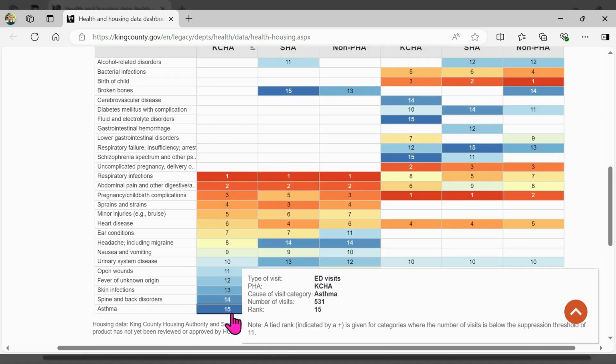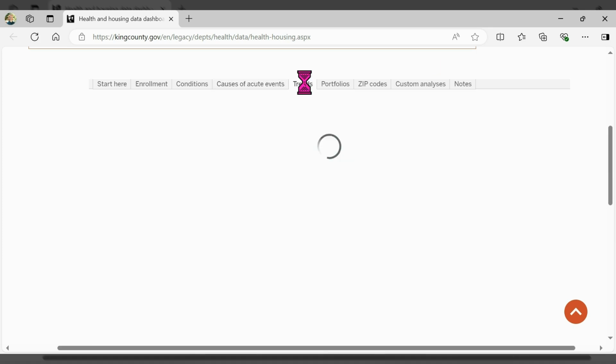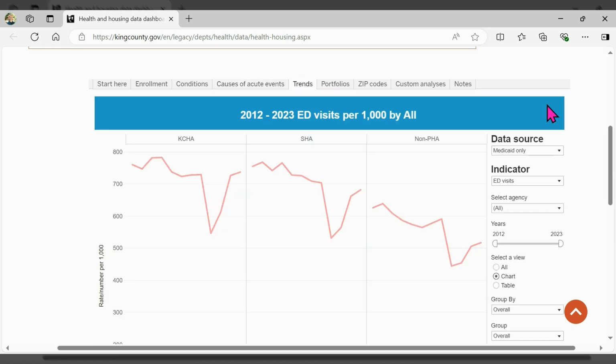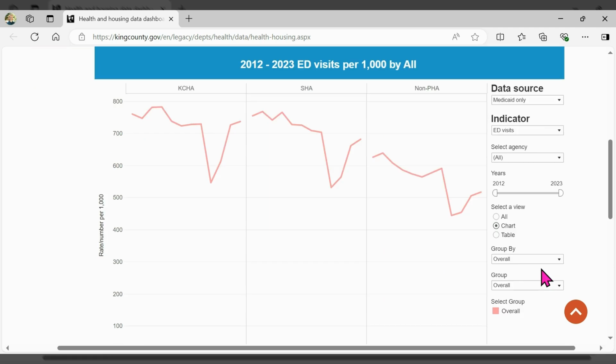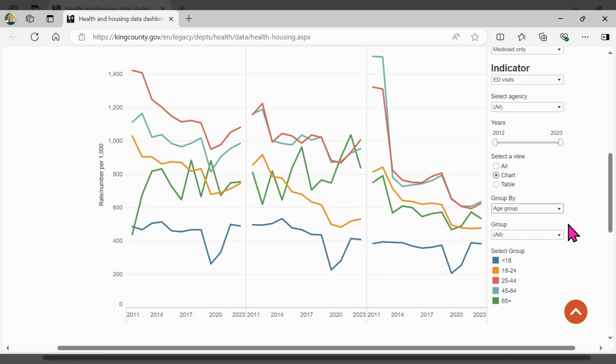The Trends tab shows how emergency visits, hospitalizations, and injuries change over time for different demographic groups. Like the other tabs, use these menus to select a data source, indicator, agency, year, and chart or table. In the Group By menu, see how your chosen indicator changes for different groups. To see data for one group, select it in the Group dropdown.